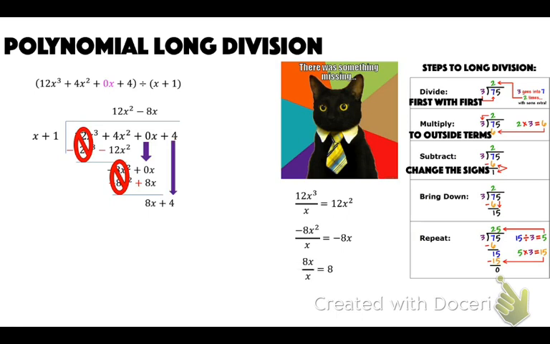And then 8x divided by x is 8. Then multiply 8x plus 8, subtract, change those signs, and I'm left with a negative 4. Which means that that is my remainder, and I can just put minus 4 over x plus 1. You could also write this as plus a negative 4 if you wanted to. Either way is right. Doesn't matter. Okay?